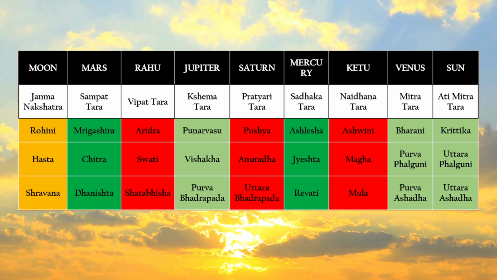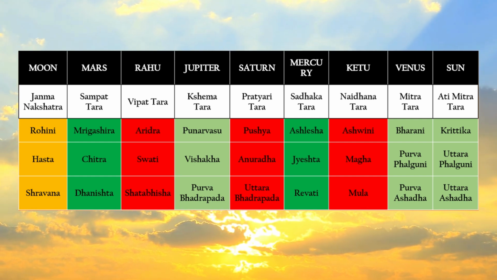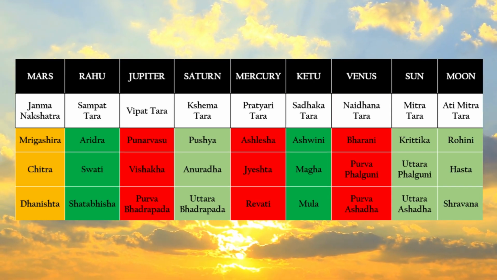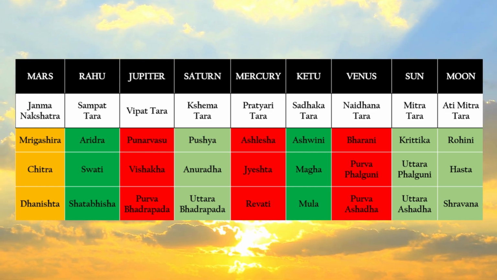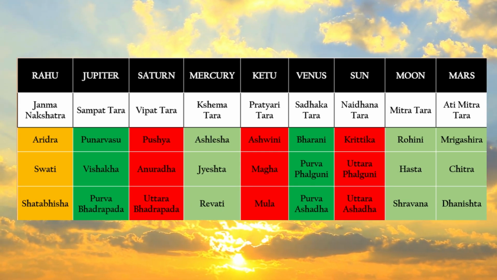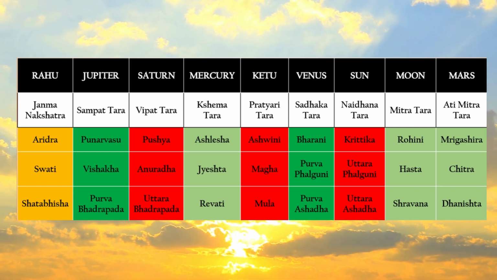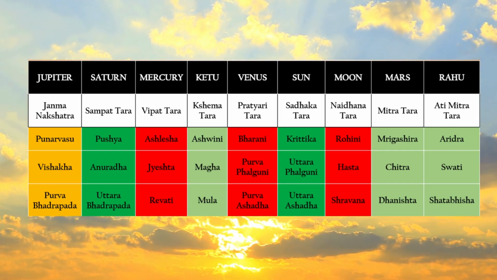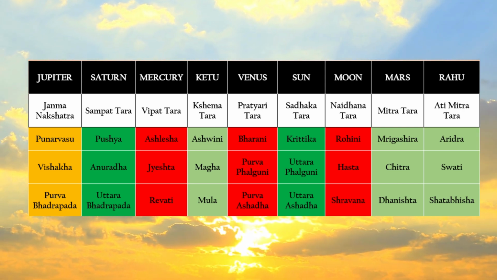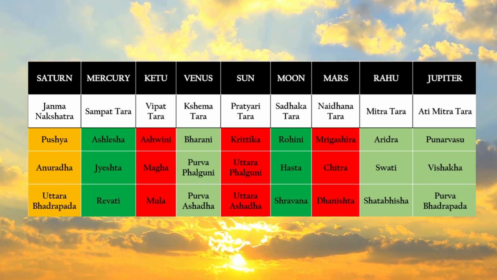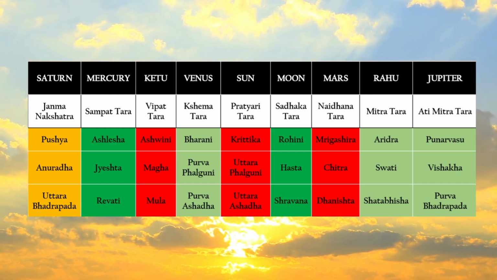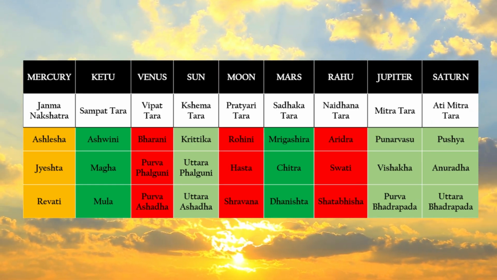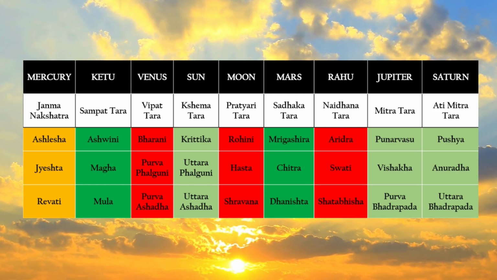If not, I'm displaying it again on the screen for your respective nakshatra. You can definitely note down the favorable and unfavorable nakshatras. In this video, I'll show another type of classification of nakshatras, completely from the Muhurta point of view. Based on the type of activity we have to perform, we have a separate kind of classification in the Muhurta system. We have 7 types of classification for all the nakshatras.